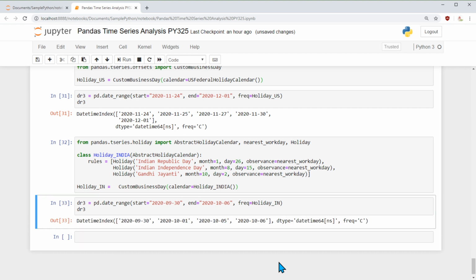So we start with September 30, October 1, then 2nd is not there, 3rd and 4th are also not there because it's weekend. 5th and 6th are back in. So this is a very good example where we have custom holidays for India, where we define 3 additional days in addition to weekends.